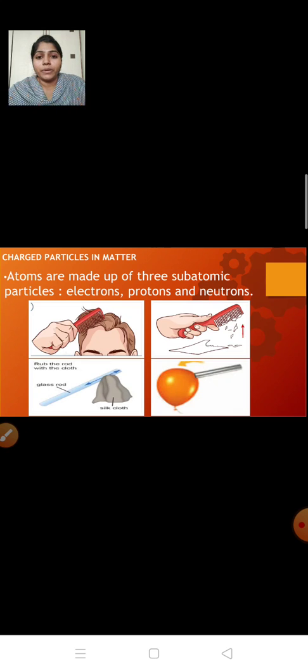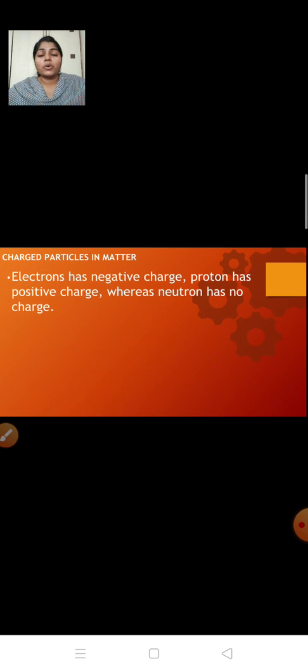So the answer is obvious. The charge comes from the particles that are present inside the atom. Okay, it means some charged particles are there inside the atom, and that is what is producing this electric charge. So this was one indication which tells that atoms are divisible. So electron has negative charge, proton has positive charge, and neutron has no charge. It is neutral.